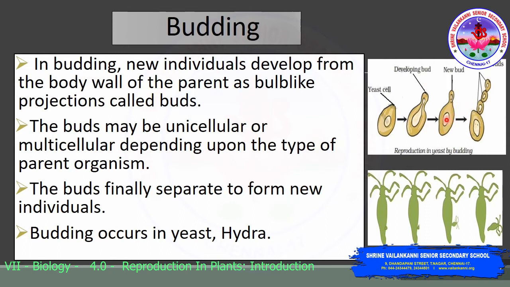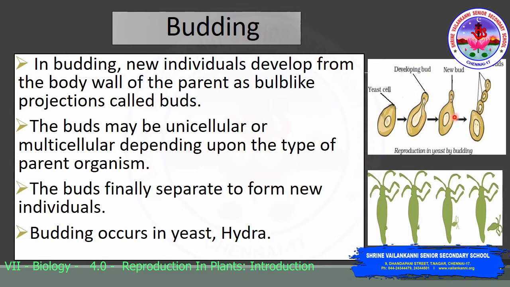This picture depicts the budding in yeast, where yeast is a unicellular organism. It reproduces by sending out a small outgrowth from the cell, which is called as the bud. This bud grows in size and eventually separates from the parent cell, giving rise to a new individual, as you can see in this picture.